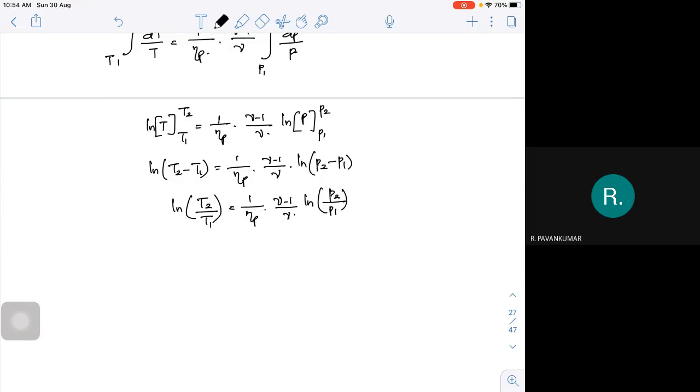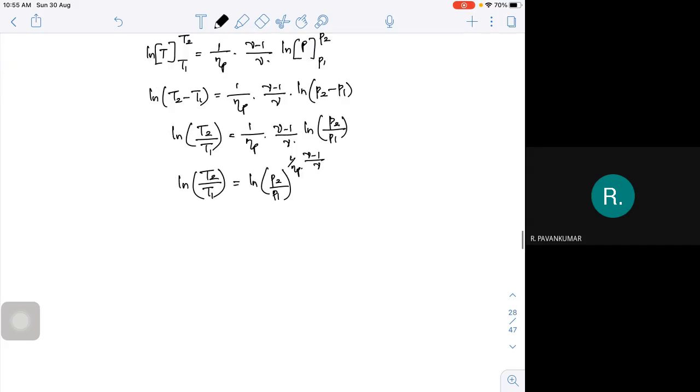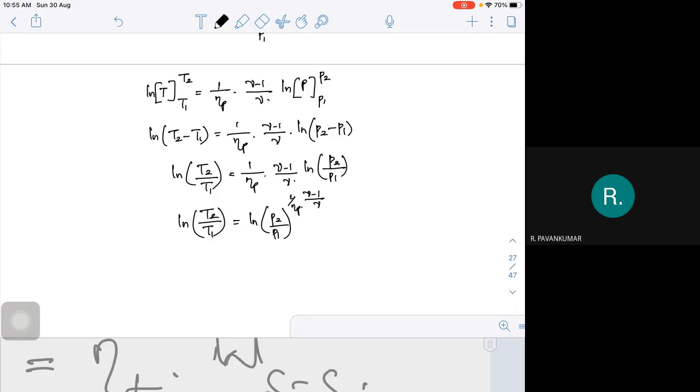So I got this expression now. ln of T2 by T1 is equal to 1 upon polytropic efficiency times (gamma minus 1) by gamma times ln of P2 by P1. If you want, I can take all these things in terms of log only: ln of T2 by T1 is equal to ln of (P2 by P1) to the power of 1 upon polytropic efficiency into (gamma minus 1) by gamma. So this is my expression, one form of expression. All of these become equation number 4.